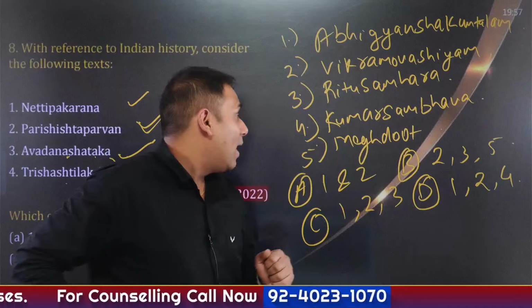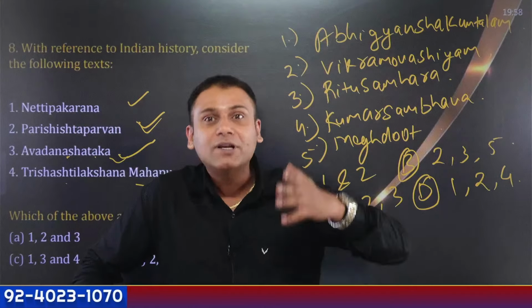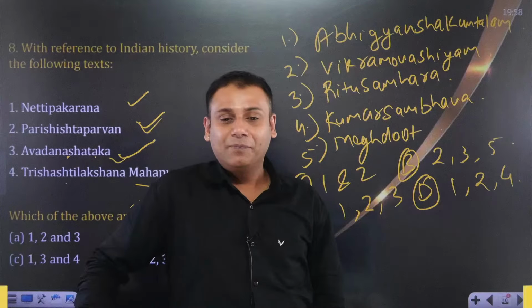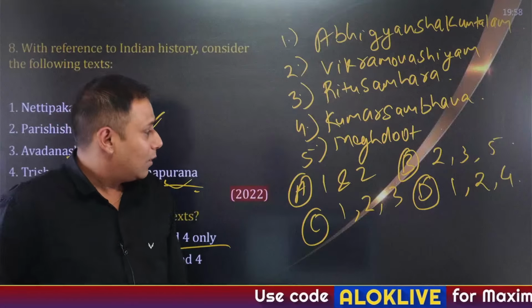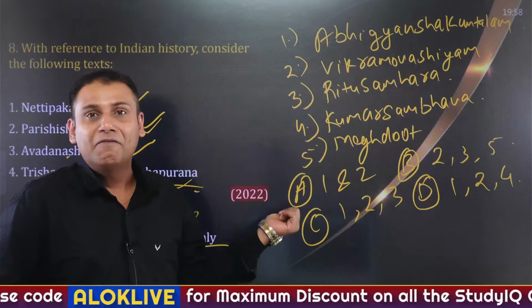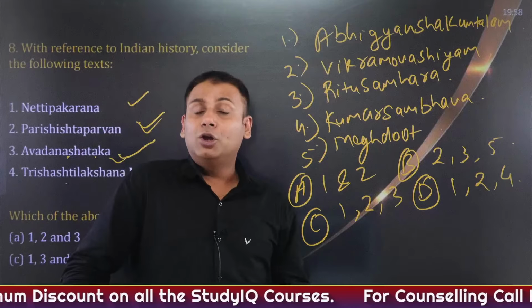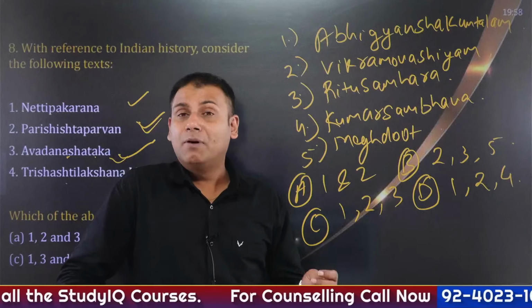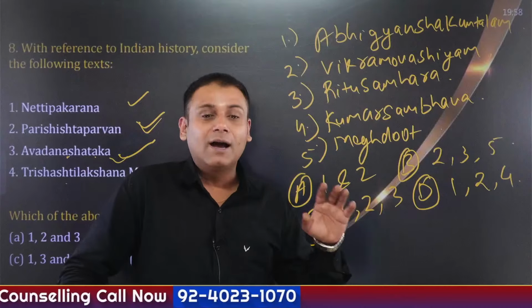Kumar Sambhav, Meghdutam and Ritu Samhar are poems associated with Kalidas. Yes, Reshbaran, the answer is correct: A, 1 and 2. Very good, Nivedita. 3, 4 and 5 are poems of Kalidas, such as Ritu Samhar, Meghdutam, Kumar Sambhavam, then Raghuvansham.